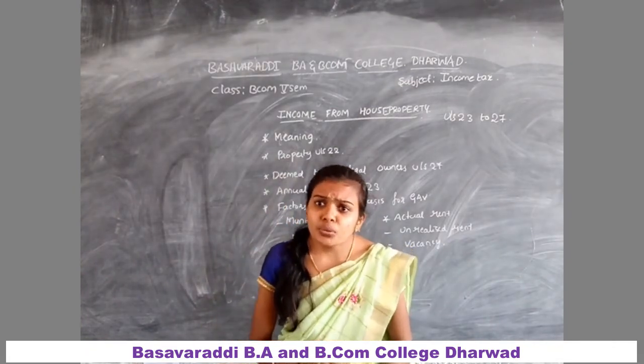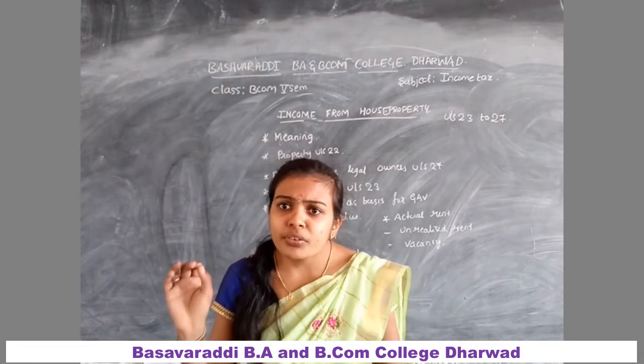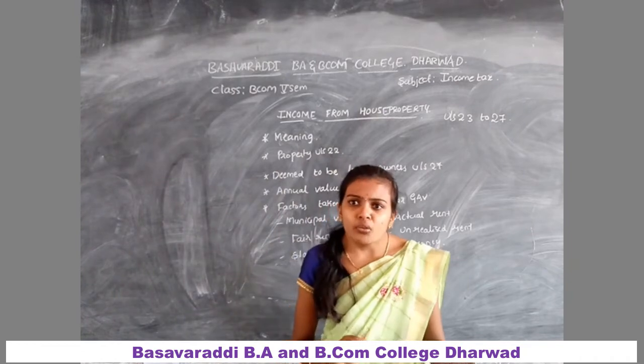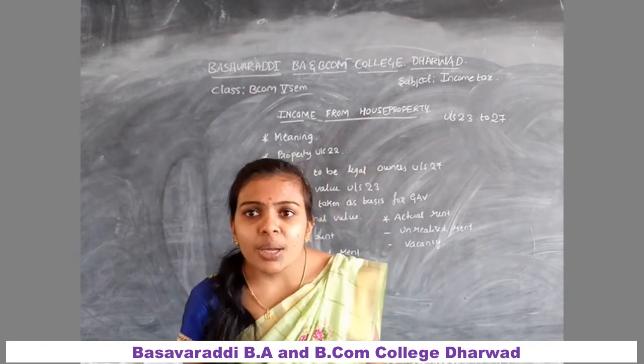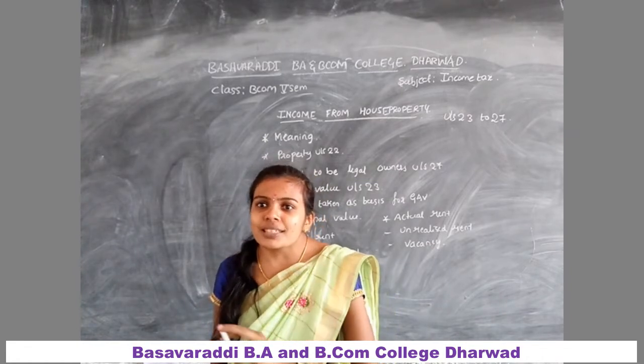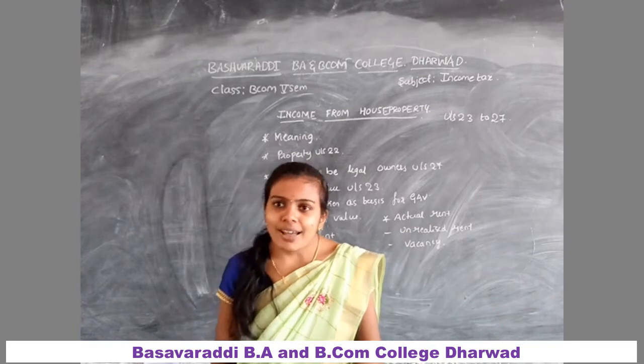Property used for own business or profession: if the owner himself uses the building or a part thereof for his own business or profession, then the income of such business or profession is taxable under the head profits or gains of a business or profession.